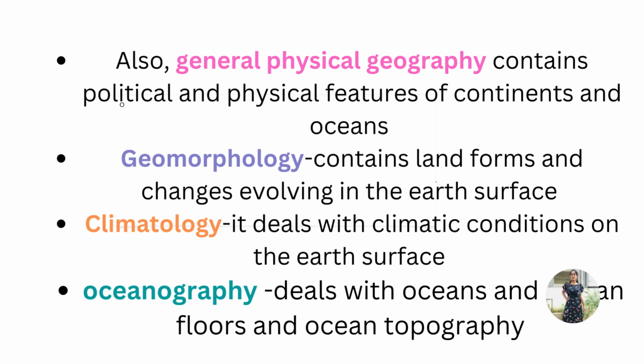Okay, followed by climatology. Climato means climate, logi means study. So, this climatology deals with climatic conditions on the earth's surface. And the next one is oceanography. Oceano means oceans and graphy means to study. So, it deals with oceans and ocean floors and the phenomena occurring on ocean topography. Okay, so this is about geography and its branches.